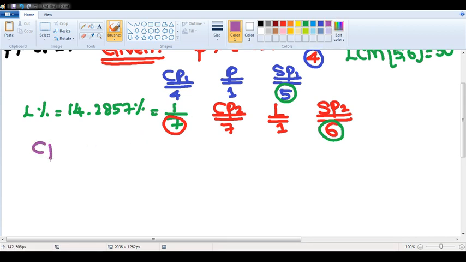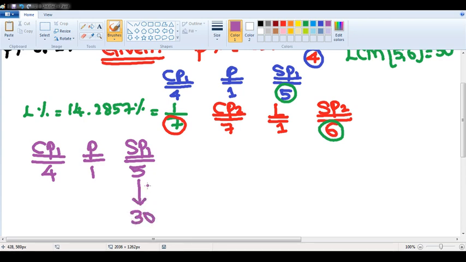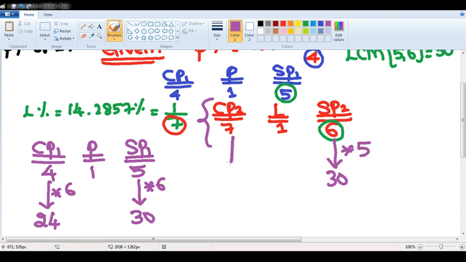I will rewrite it for your convenience. Cost price is 4, profit is 1, selling price is 5 rupees. But I want to make this selling price as 30. 5 should become 30, multiply by 6. 4 also multiply by 6. 4 into 6 is 24. In the second case, 6 should become 30, multiply by 5. 6 into 5 is 30. 7 also multiply by 5. 7 into 5 is how much? 35. That means I am making the selling prices of both the products the same, which is actually required in the question. I hope it is clear.